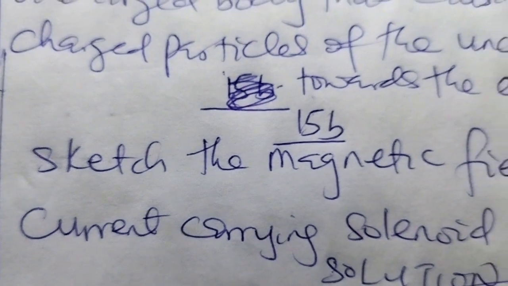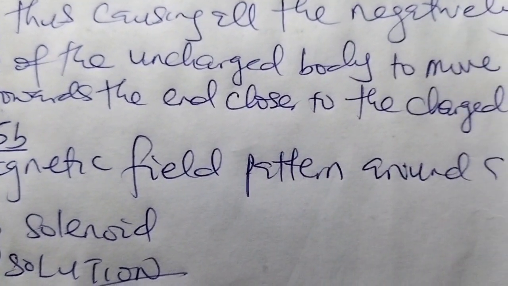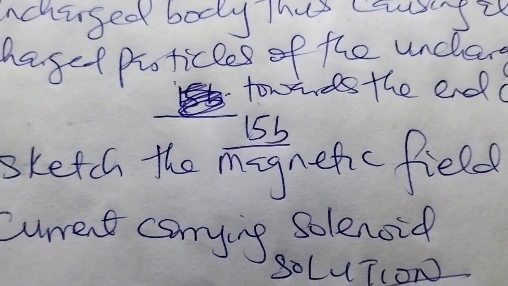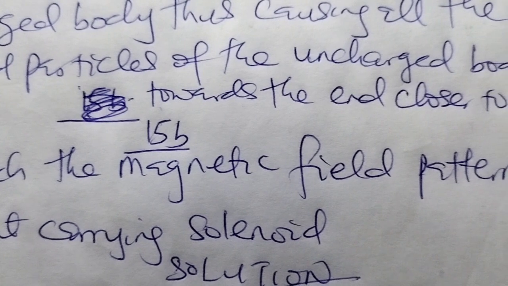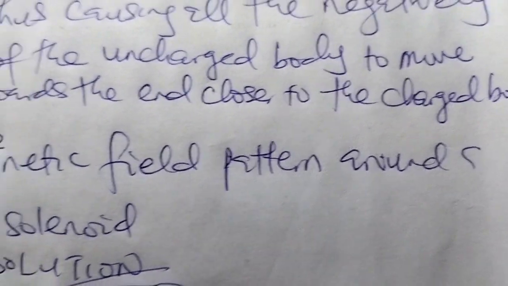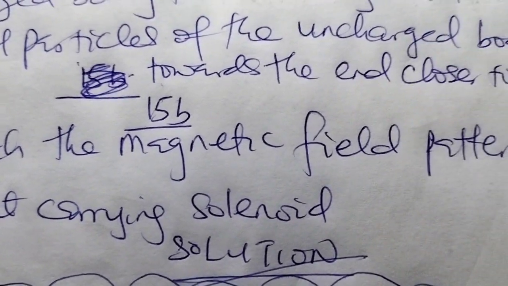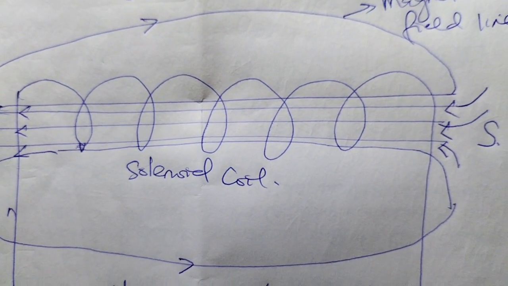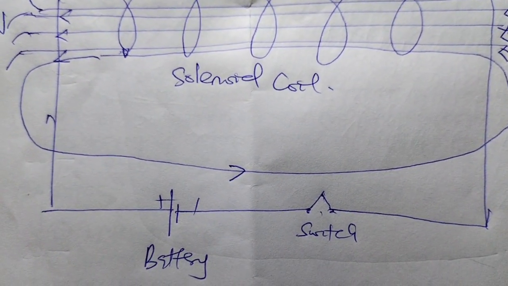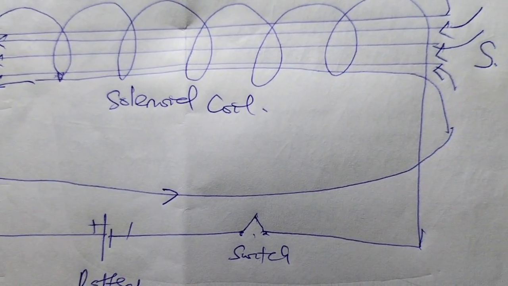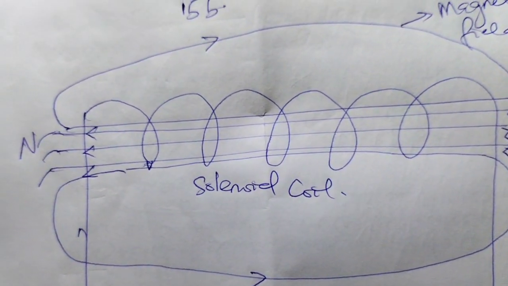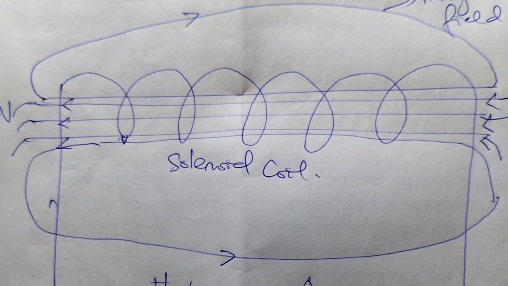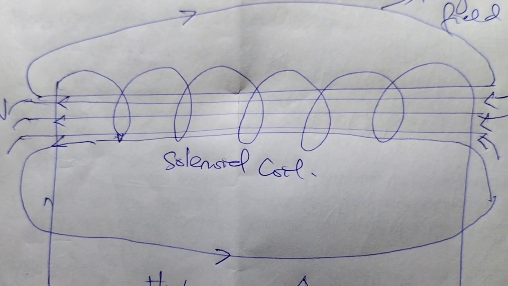15b says sketch the magnetic field pattern around a current carrying solenoid. So this is the field pattern around a current carrying solenoid. As you can see, the battery and the switch. You can see the coiled solenoid, and then the straight lines passing through the solenoid.